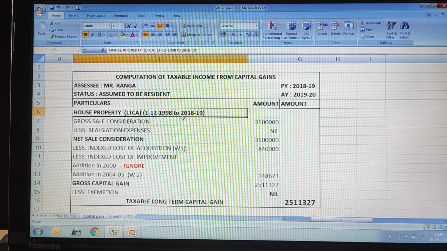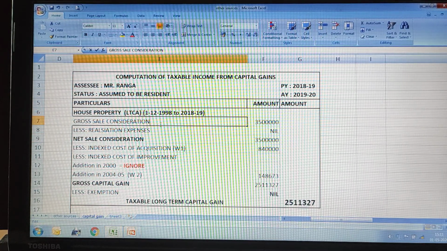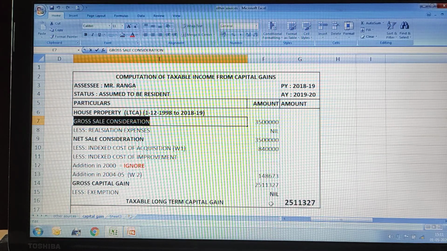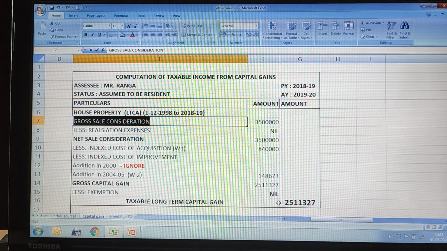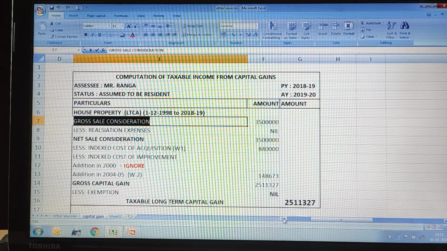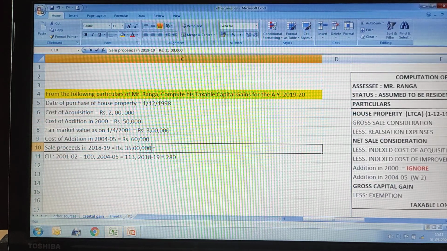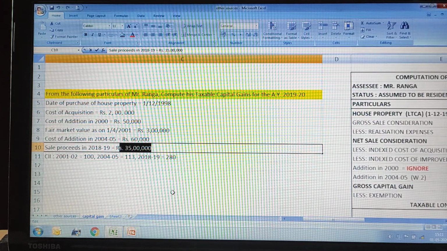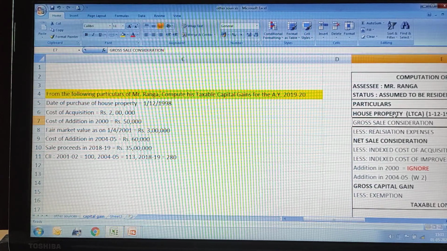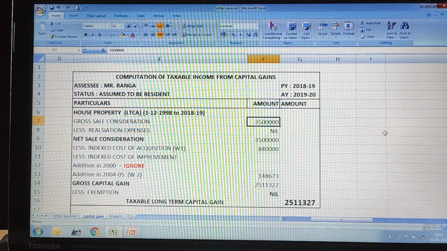So the format starts like this. Gross sale consideration means the value for which the asset was sold. It is clearly given in the question. The asset was sold for rupees 35 lakhs, right? So here we will write gross sale consideration as 35 lakhs.